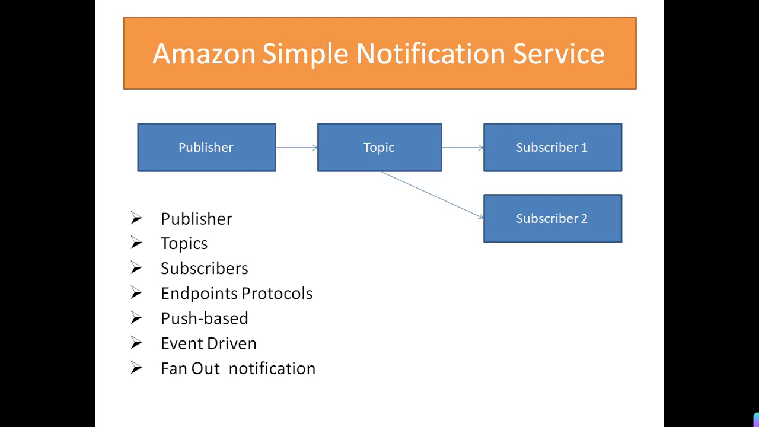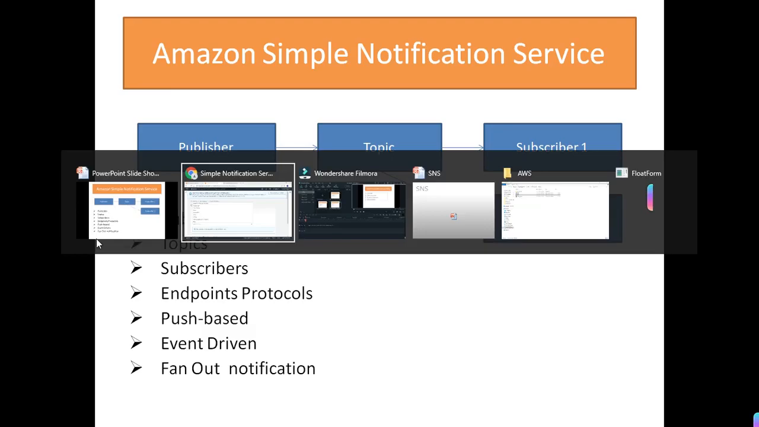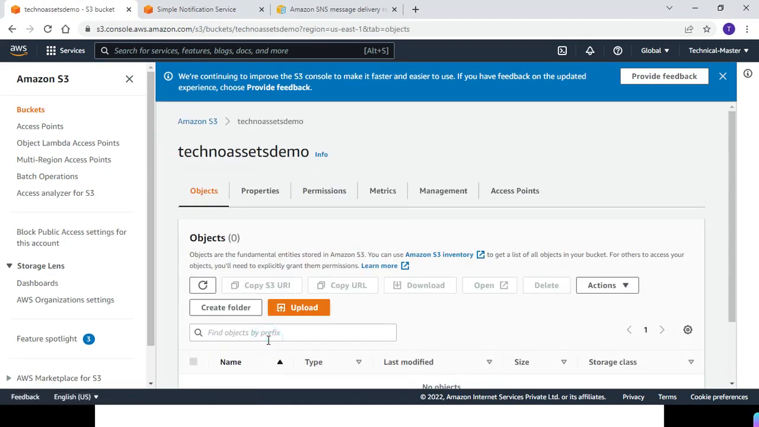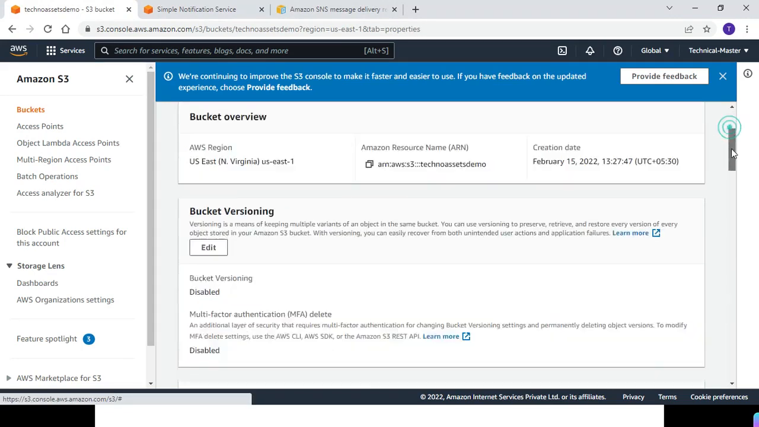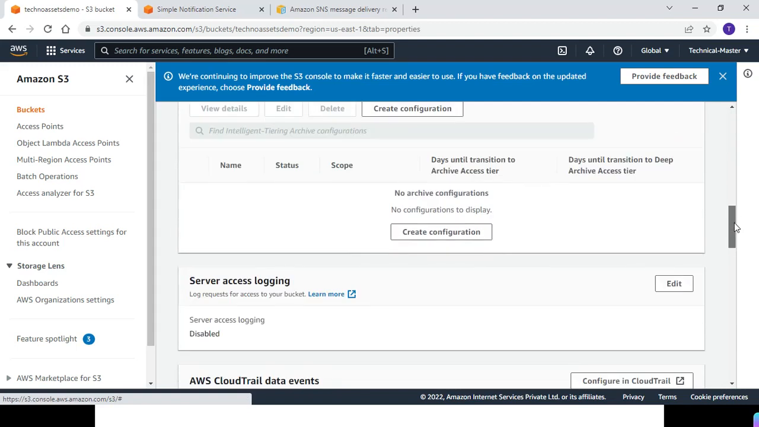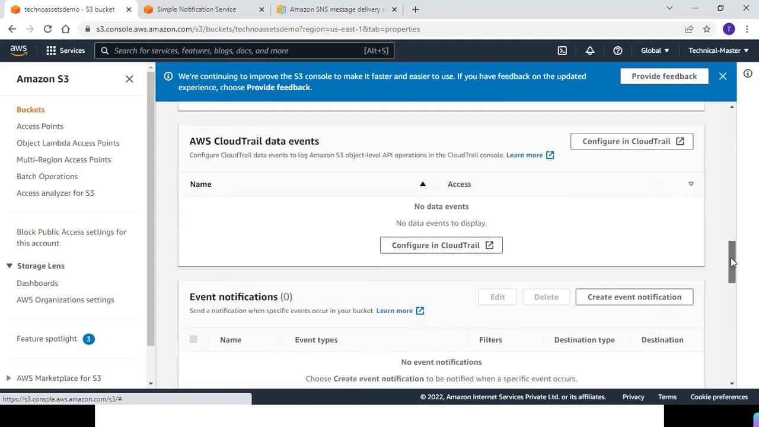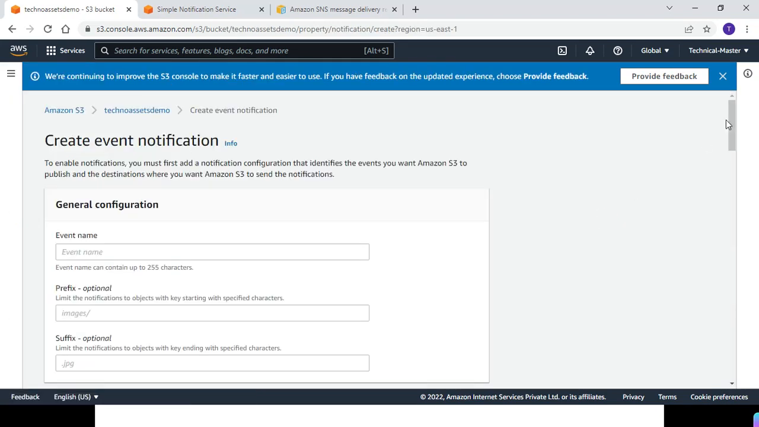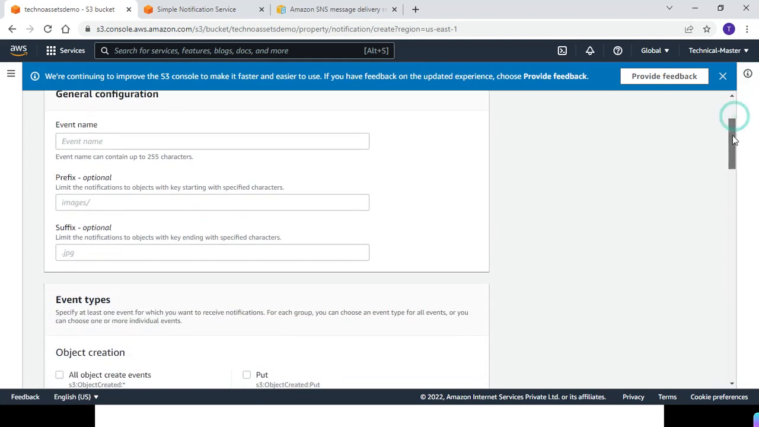I'll also show you an example, a small demo of it. Okay, so we have this bucket in the North Virginia region. It's an empty bucket. If I open it and go to properties, and scroll down, there's an option of event notification, right? So we can create or enable event notification. We can give a name to it. However, we are not doing it.